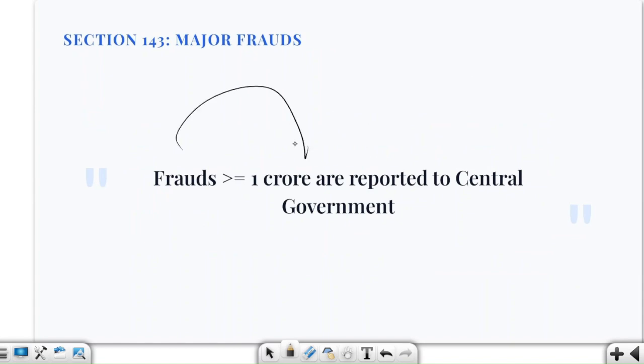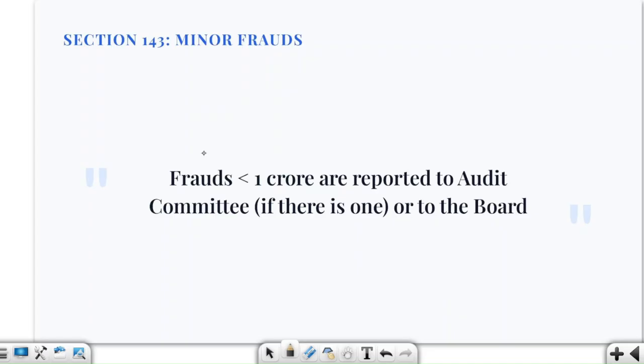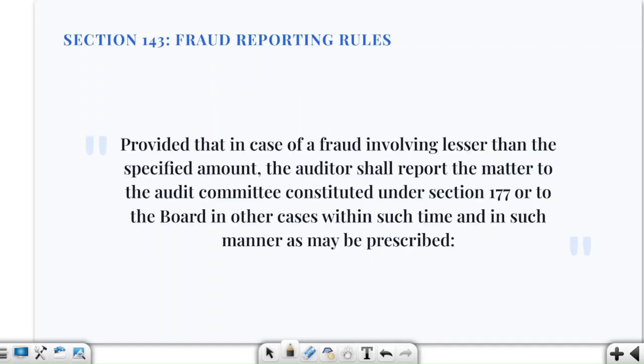So, if the fraud is more than or equal to 1 crore rupees, we are reporting to the central government. If it is less than 1 crore rupees, we are reporting to the audit committee of the board, the ACB, or to the board of directors if there is no ACB. Fine. This is clear to you.